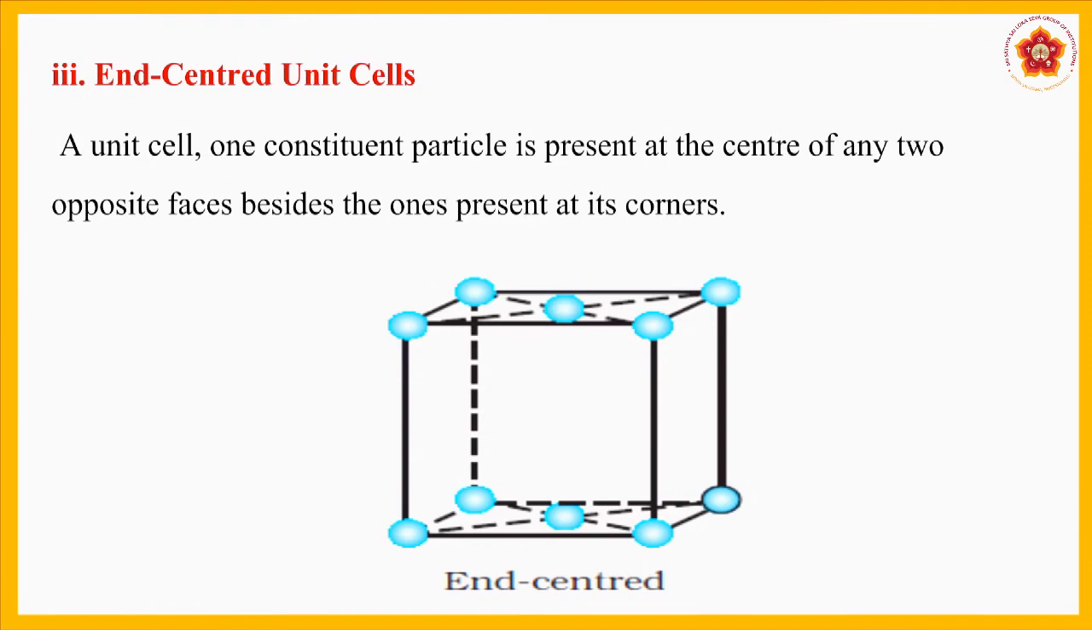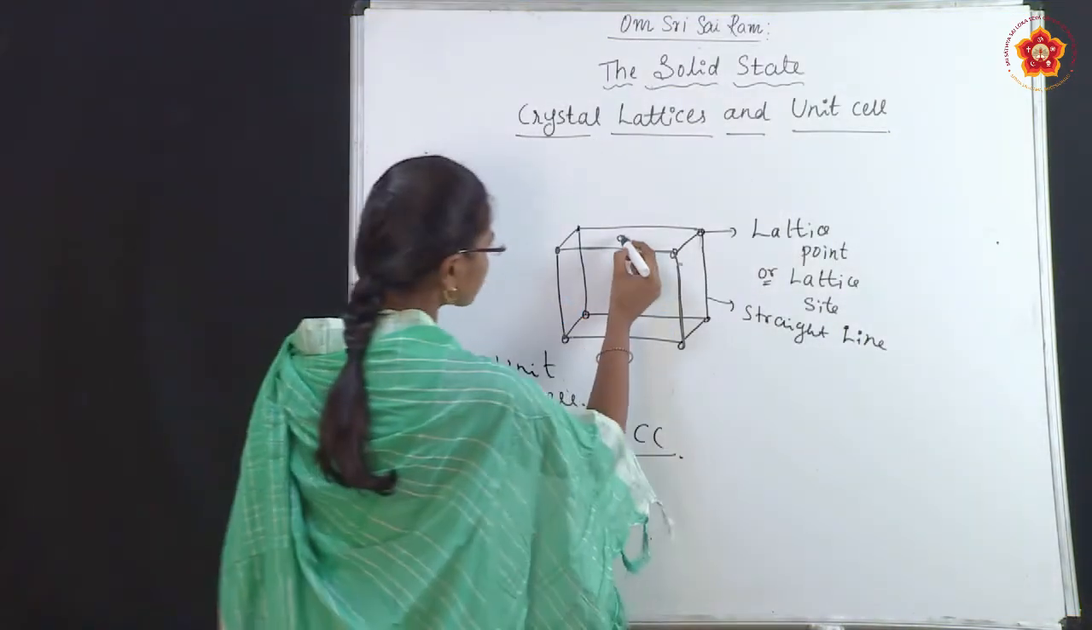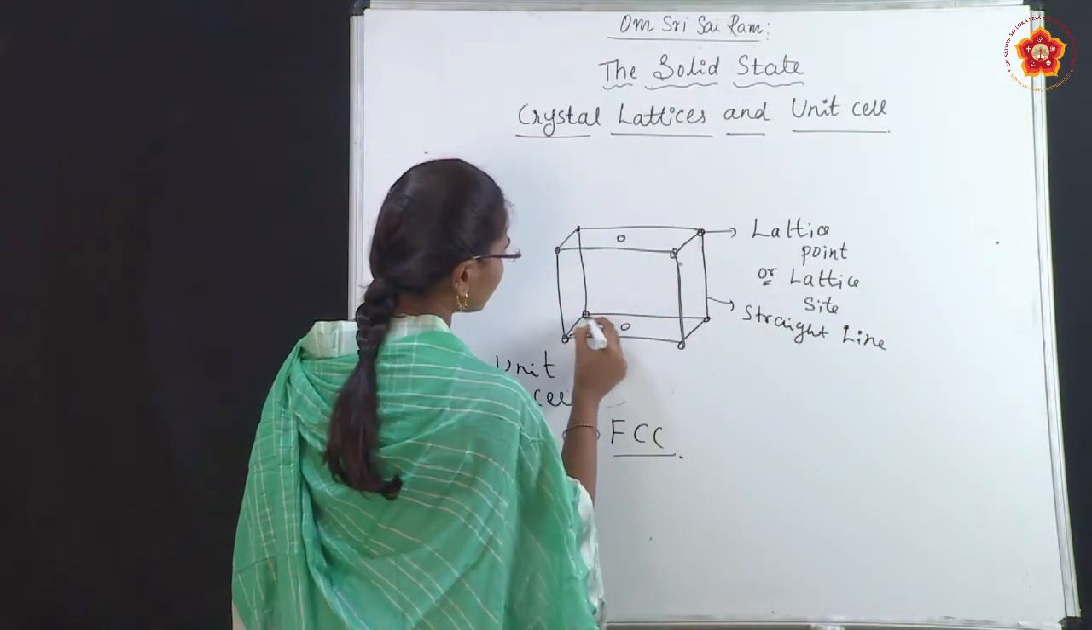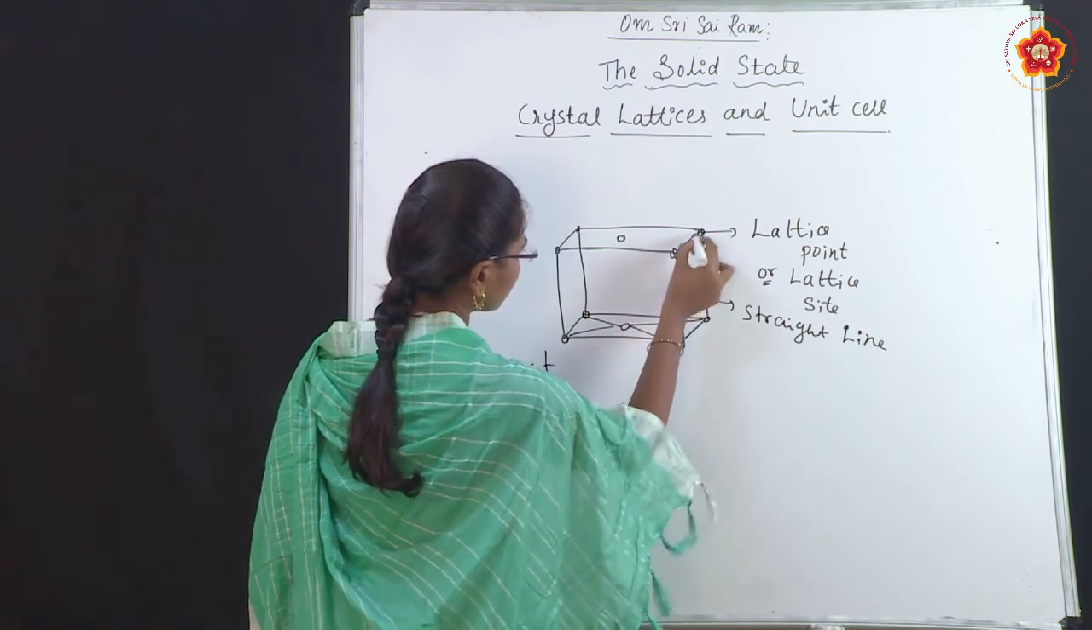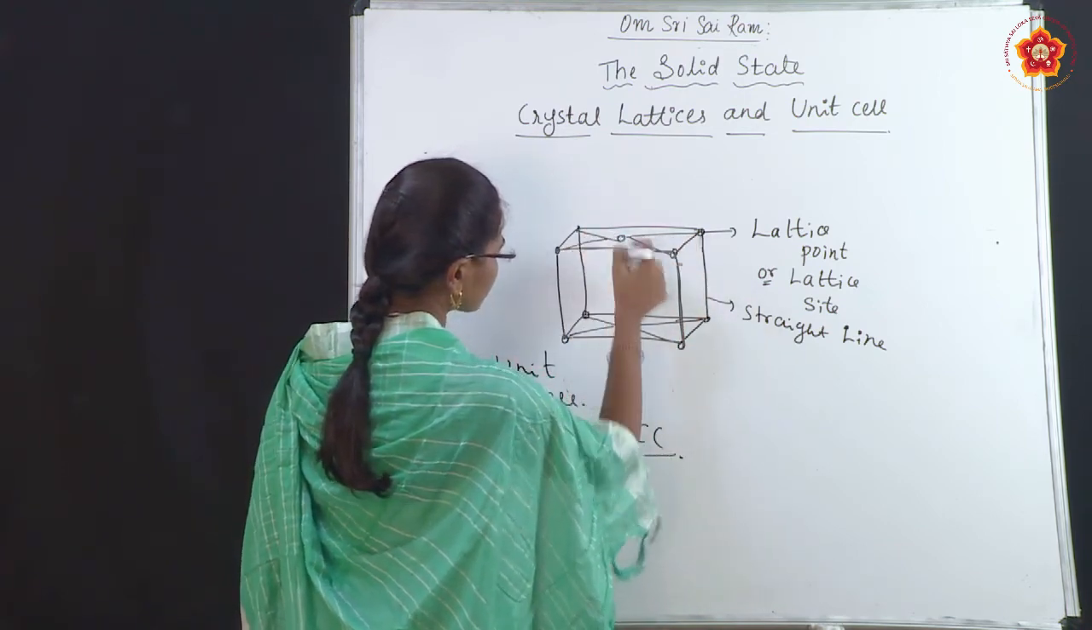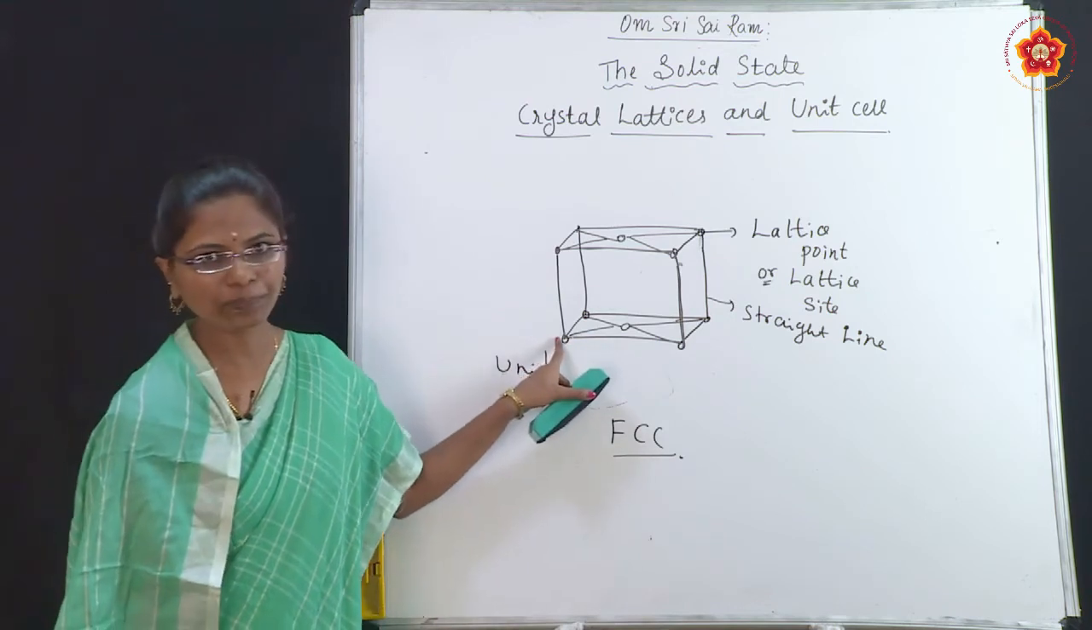Next one is end centered unit cells. In a unit cell, one constituent particle is present at the center of any 2 opposite faces besides the ones present at its corners. You can see in the picture there are 2 constituent particles opposite to each other and they are present at the bases. So you can see here, this is 1 and this is 1. Okay. This is an end centered unit cell.